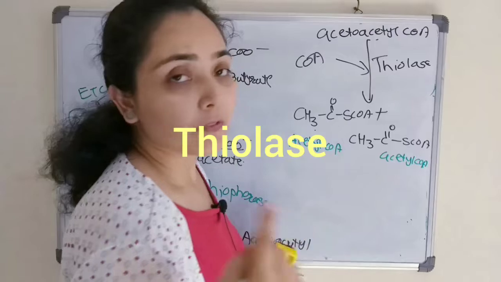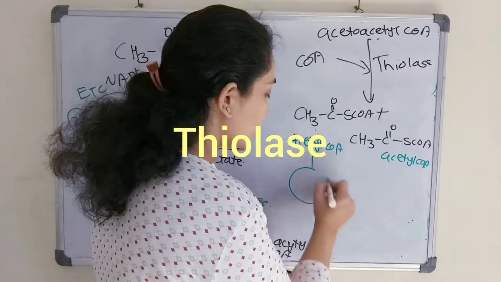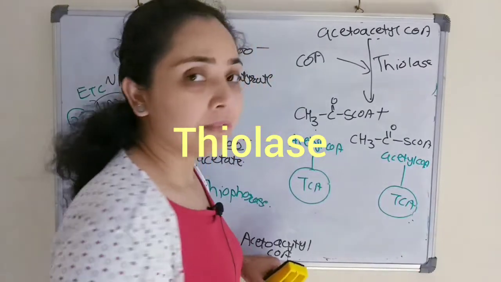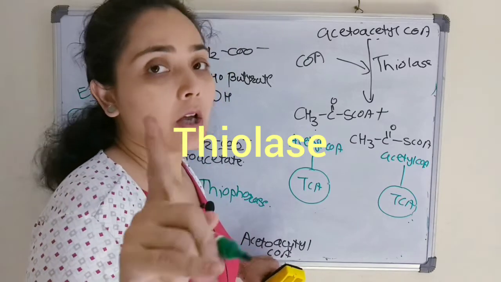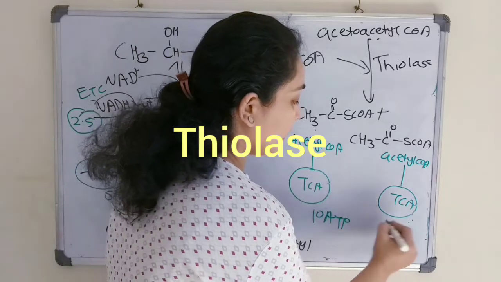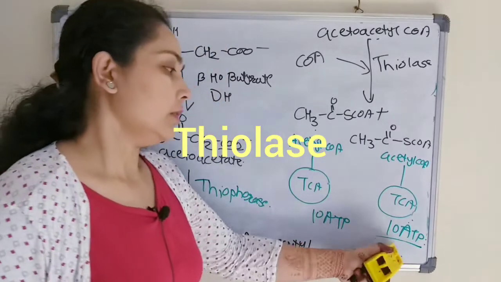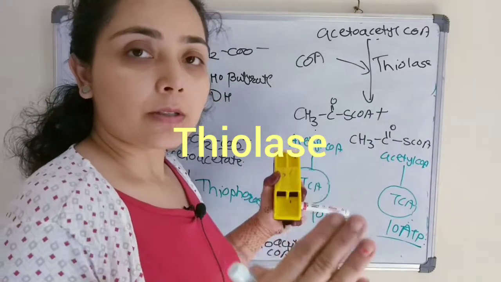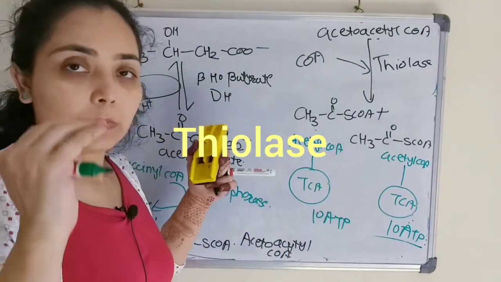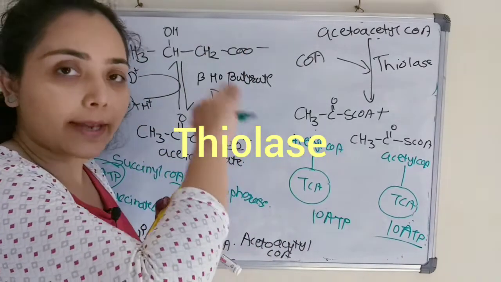And now what will be the fate of this acetyl coenzyme A? Both the acetyl coenzyme A will then enter into the TCA cycle. And we know that from one TCA cycle, we will get 10 ATP. So total 20 ATP. So this is about the utilization of ketone body, where we had discussed the utilization of beta hydroxybutyrate, which is a secondary ketone body.